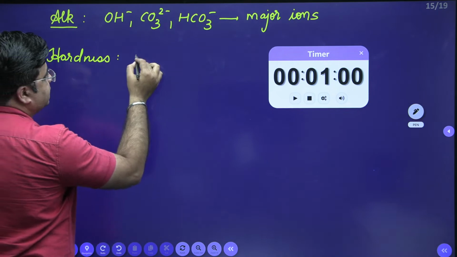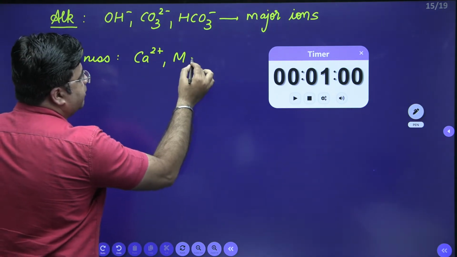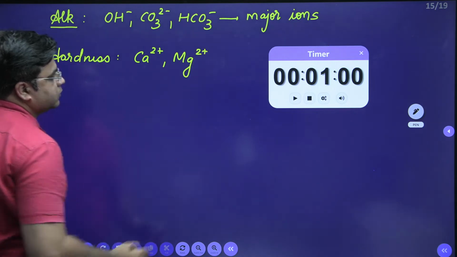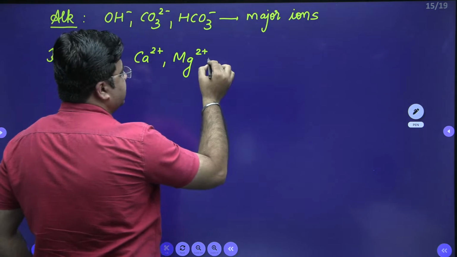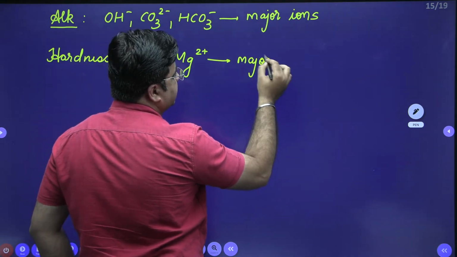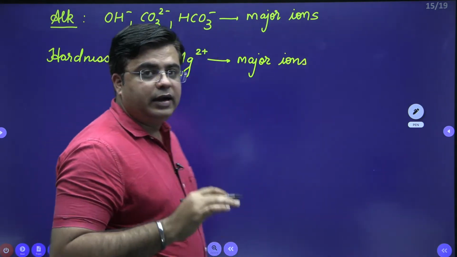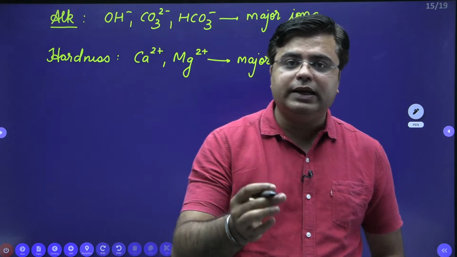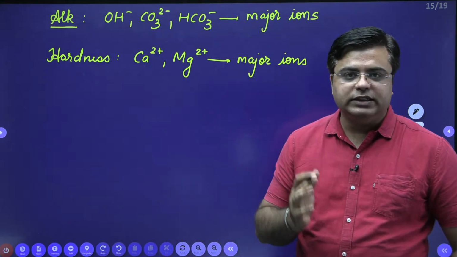hardness is majorly caused by calcium 2 plus ions and magnesium 2 plus ions. These are the major ions which cause the hardness in water. Again, hardness is the property of multivalent cations, that is having +2 or +3 charge.